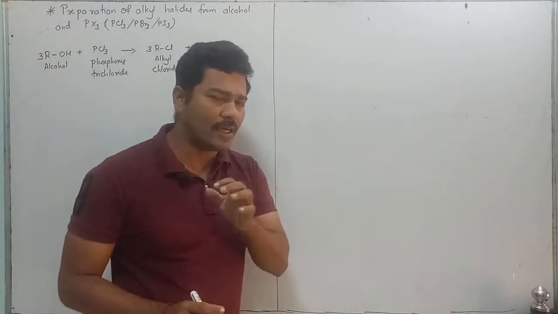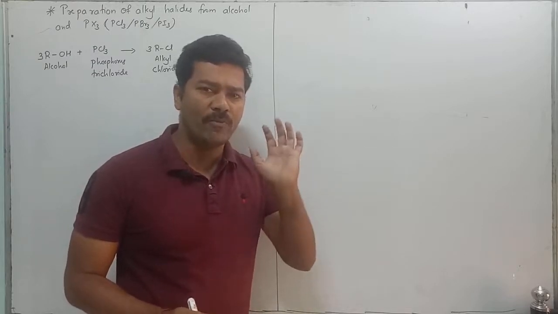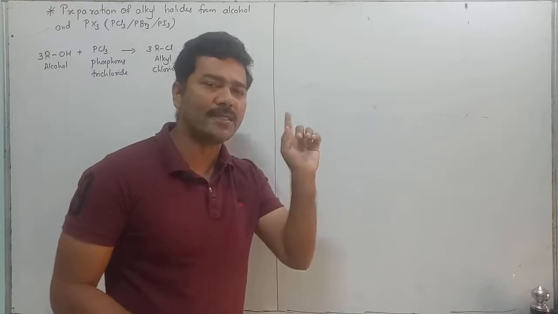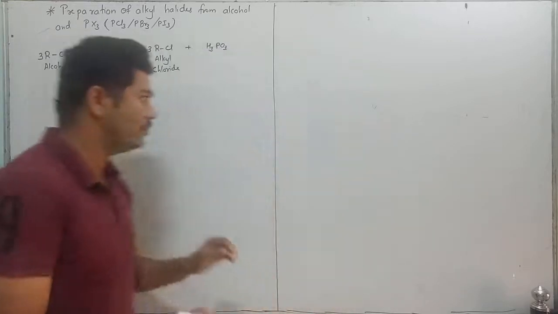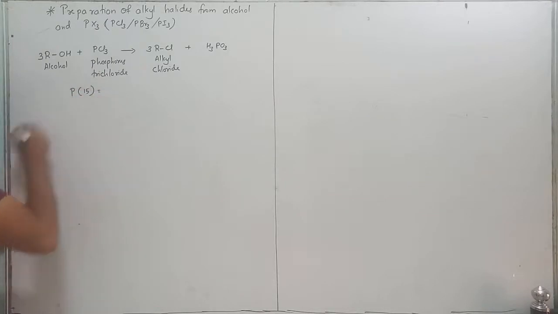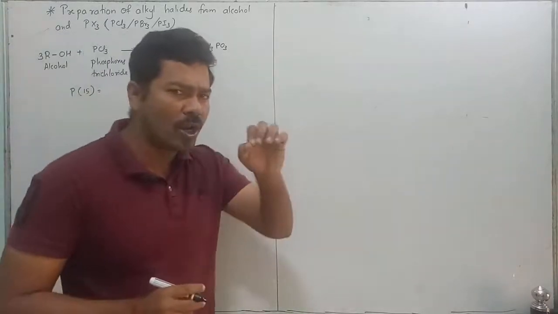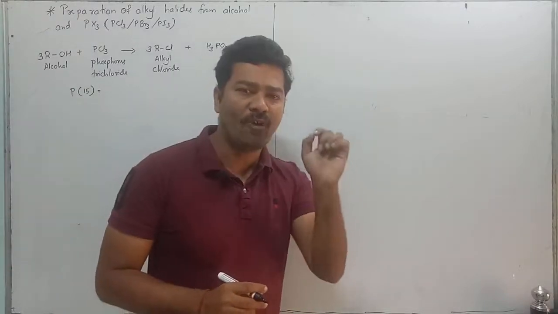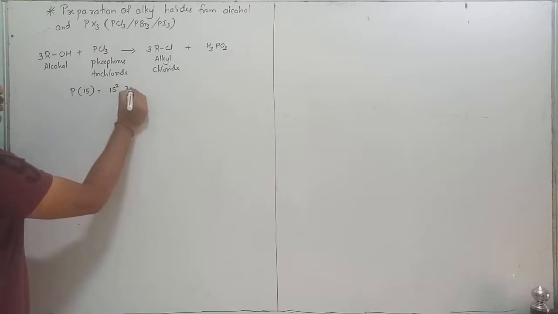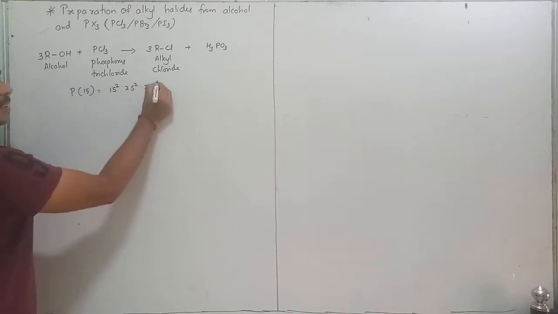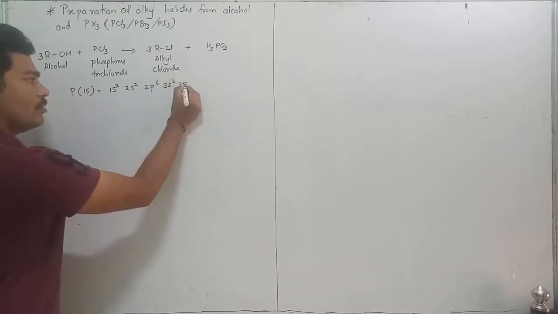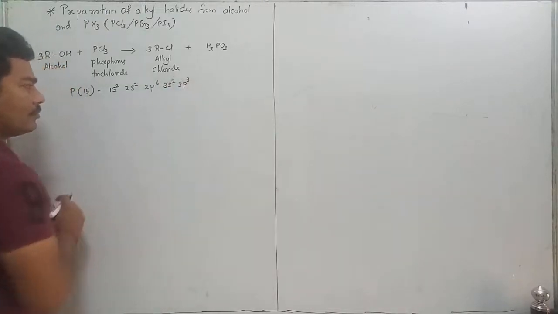Now let us start with the mechanism in a proper way. First of all, you should remember that phosphorus has atomic number 15, due to which its electronic configuration is 1s2, 2s2, 2p6, 3s2, 3p3.